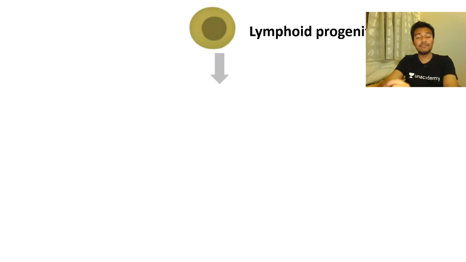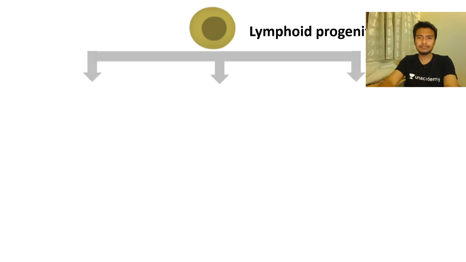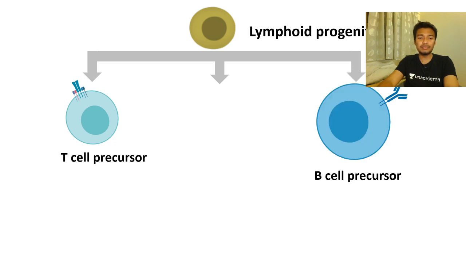Okay, so let's focus on the lymphoid progenitor for a moment, and let's just forget the myeloid progenitor for a bit. We would come back to myeloid progenitor later on. So let's see what are the cell types that the common lymphoid progenitor can give rise to. It can give rise to T cell precursor, it can give rise to B cell precursor.